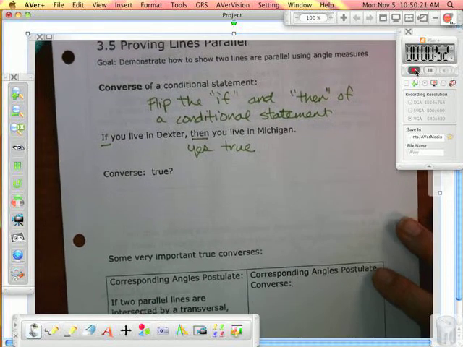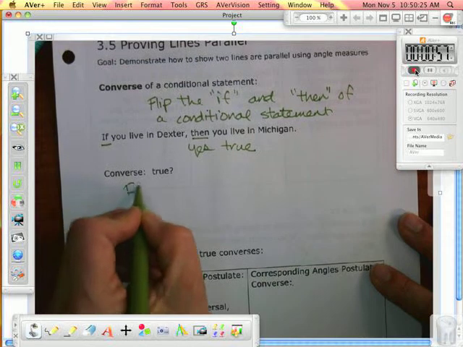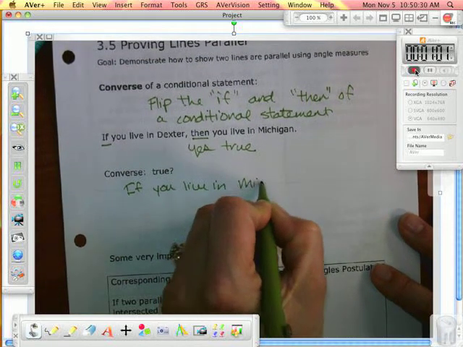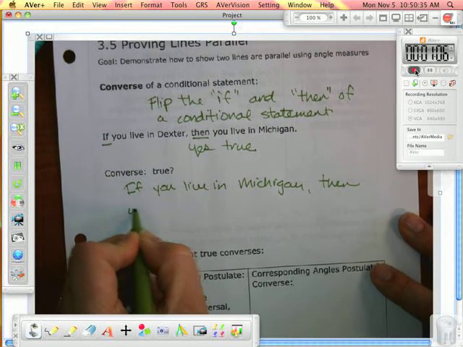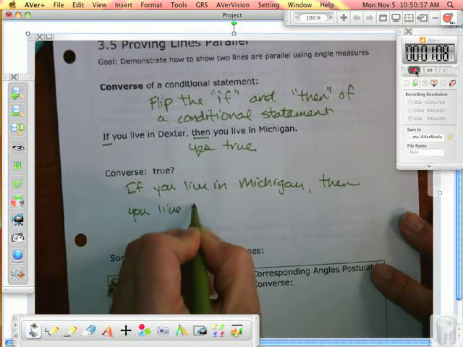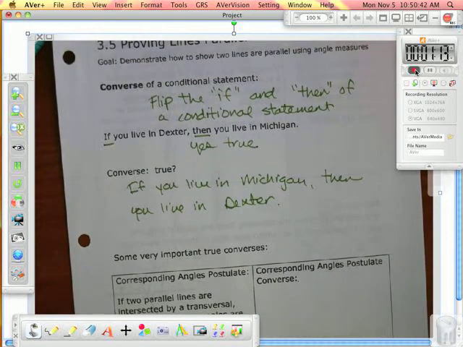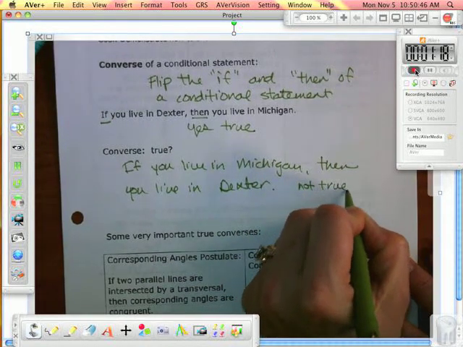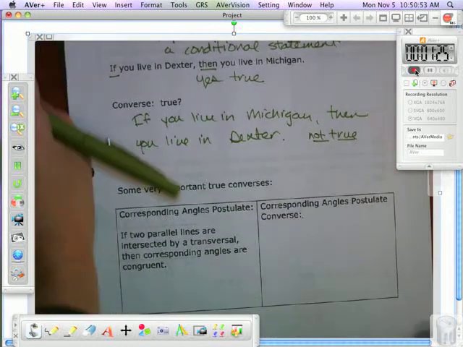Let's write the converse. If I write the converse, I'm going to switch the if and the then. If you live in Michigan, then you live in Dexter. Is this a true statement? No, because we can prove it wrong. There are other Dexters, I'm sure, in the country. This is not true. You could just say, I live in Ann Arbor.